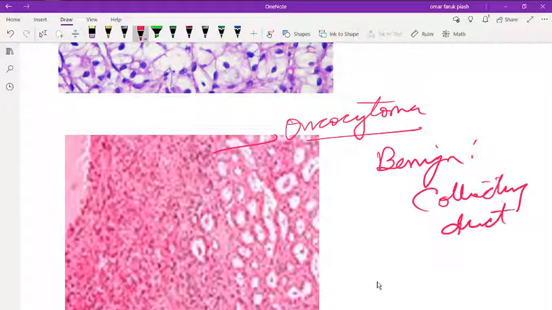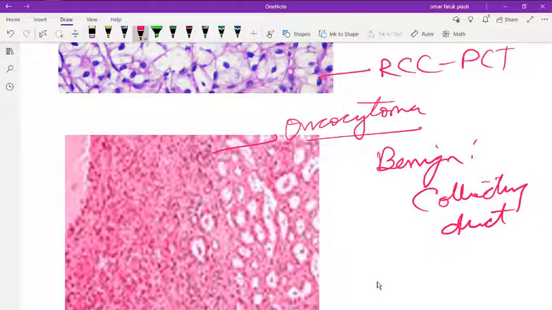Can you remember where renal cell carcinoma happens? RCC happens in the PCT, but renal oncocytoma happens in the collecting duct.